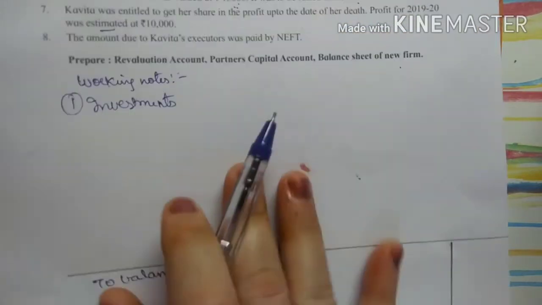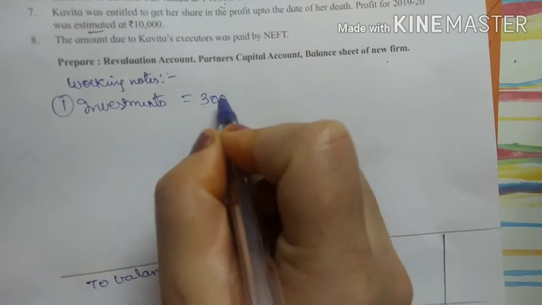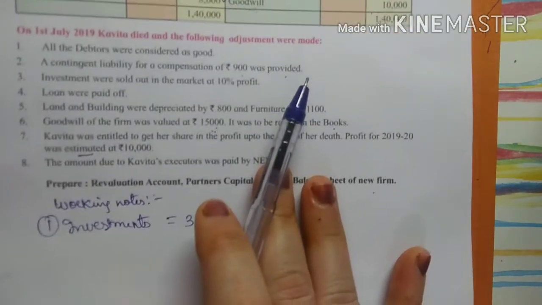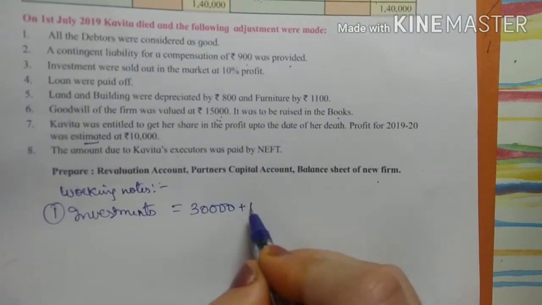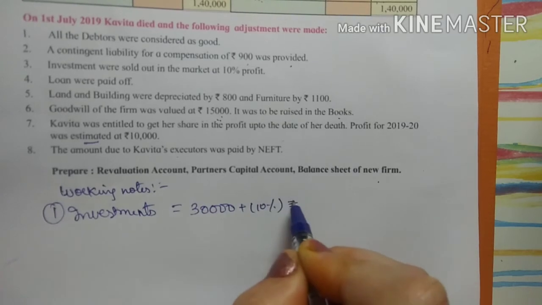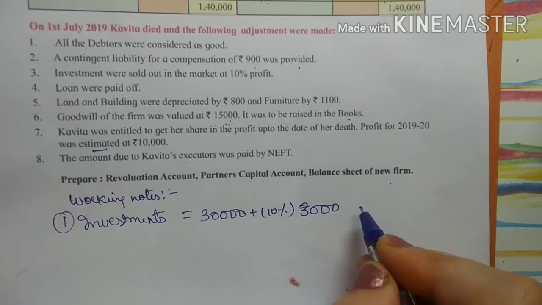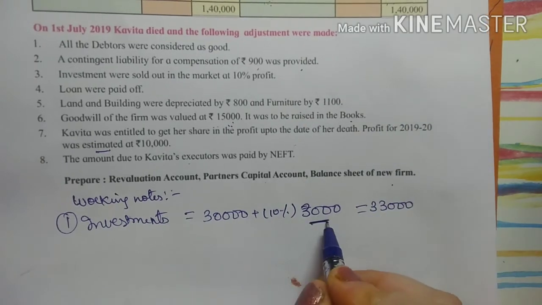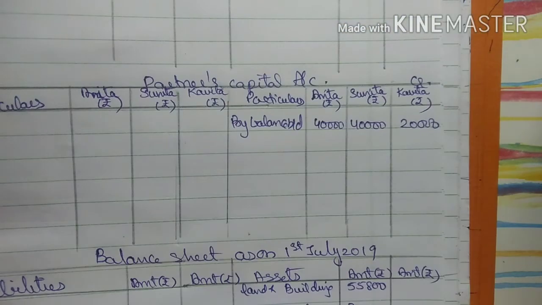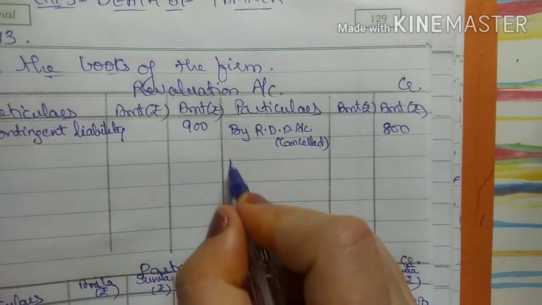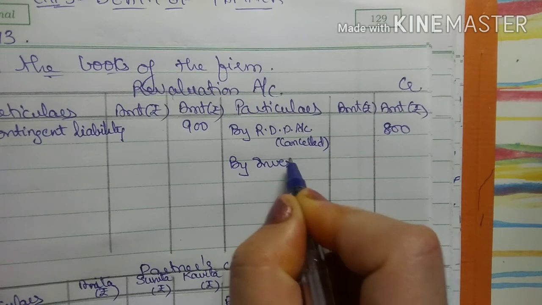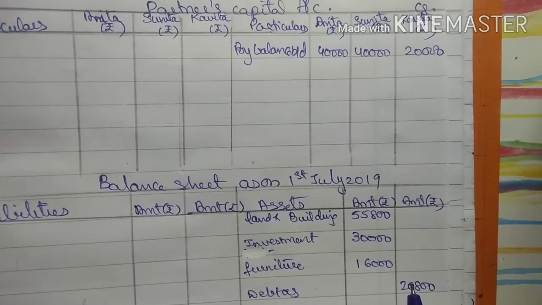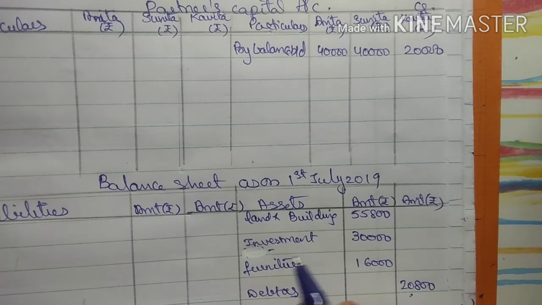So 30,000 were the investment, and these investments were sold at a profit of 10%. So 10% profit means what? 3,000. So we have sold it for 33,000. This profit will come in my revaluation account credit side, by investments 3,000.